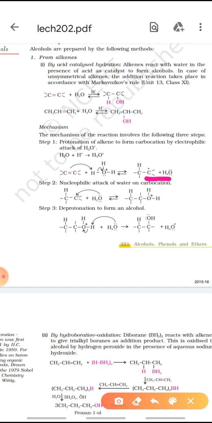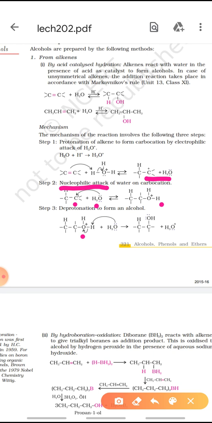In the second step, the nucleophile attacks on the carbocation. H2O has lone pairs of electrons. So, the negatively charged lone electrons attack the positively charged carbocation and form the protonated alcohol. And in the third step, deprotonation takes place.